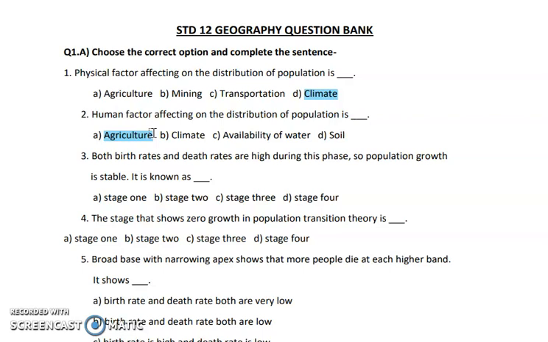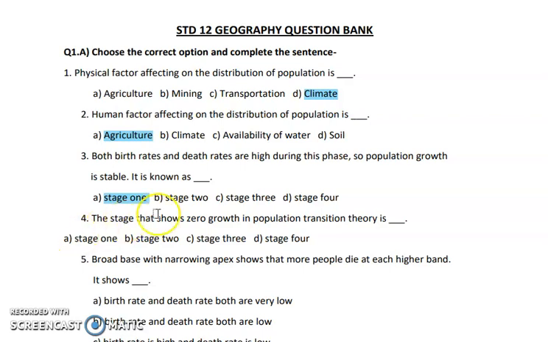Next question. Both birth rates and death rates are high during this phase, so population growth is stable. It is known as dash. The first stage in the demographic transition theory is the only stage where both the death rate as well as the birth rate are high. And because of the highness in the birth rate and death rate, the population growth has a certain stability.